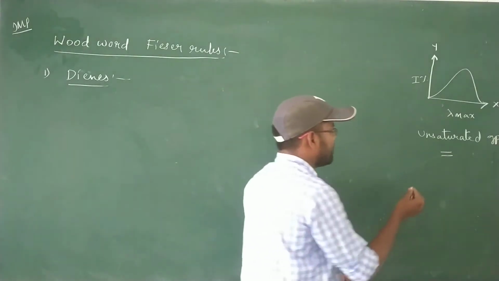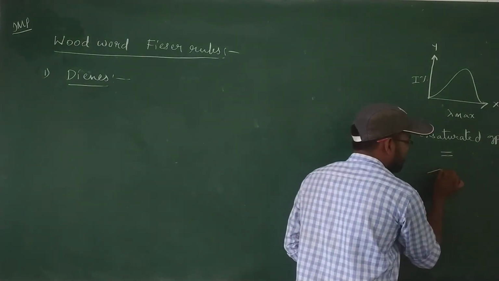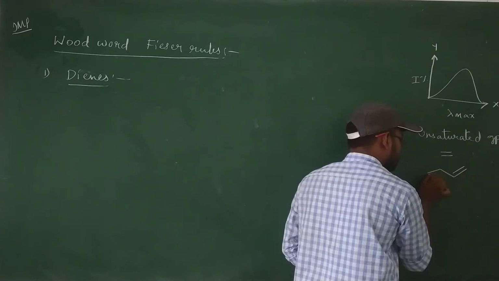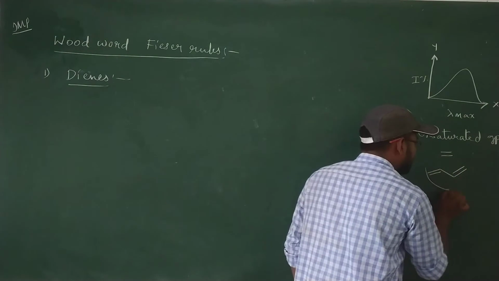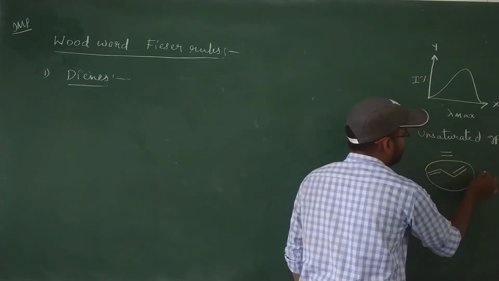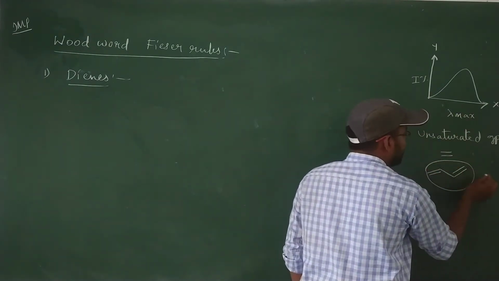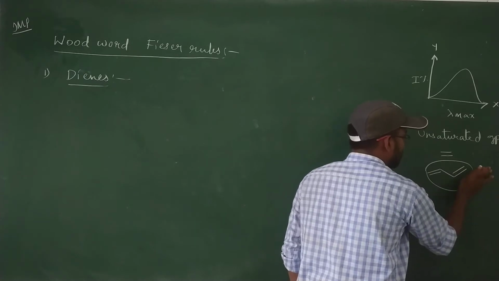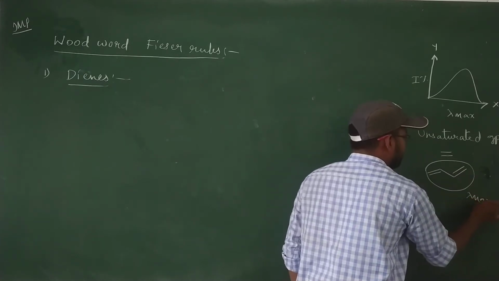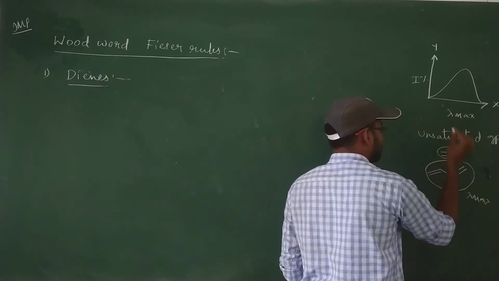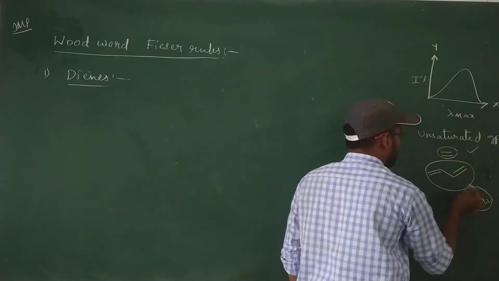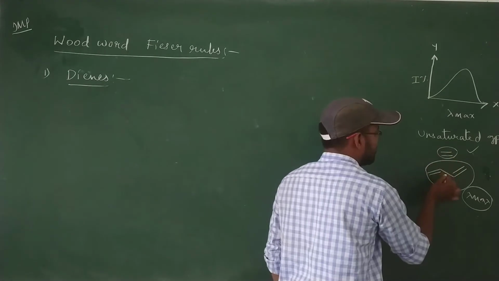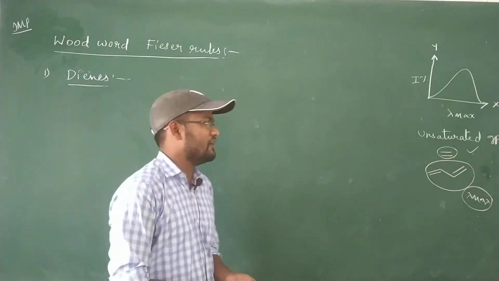Suppose two double bonds are present in conjugation. The conjugated diene also gives rise to one band. That band has a higher lambda max value compared to the first one, because the conjugation is more.